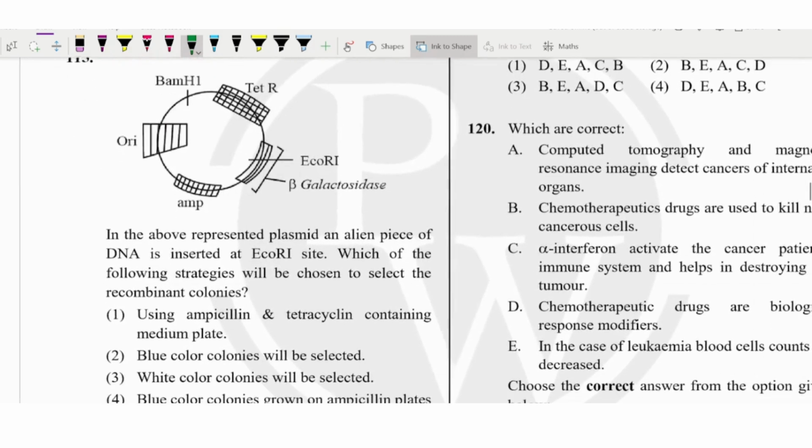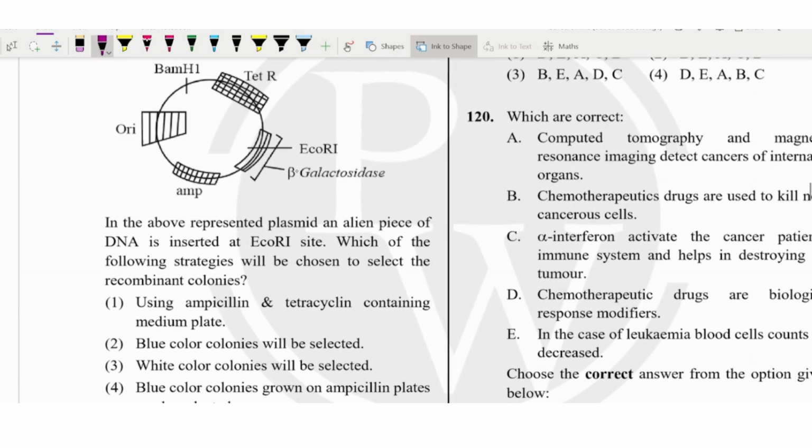Next is question number 115. Here they are telling that in the above represented plasmid, the alien piece, our gene of interest, is inserted into the EcoRI site. Which of the following strategies would be chosen to select the recombinant colonies? In the EcoRI site they have given this area, and this is actually the site for the beta galactosidase, and we have inserted our gene of interest here using EcoRI.